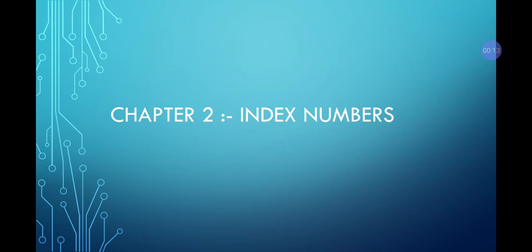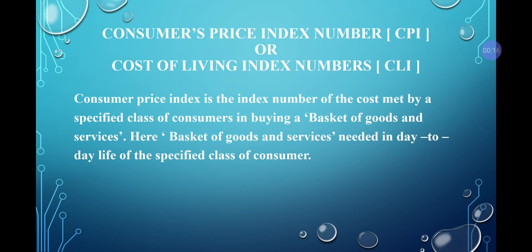The next topic and the last topic is consumer price index number, that is CPI, or cost of living index number, that is CLI. Now we'll see what is the meaning of consumer price index number. So consumer price index is the index number of the cost met by a specified class of consumer in buying a basket of goods and services. A basket of goods and services needed in day-to-day life of the specified class of consumer.